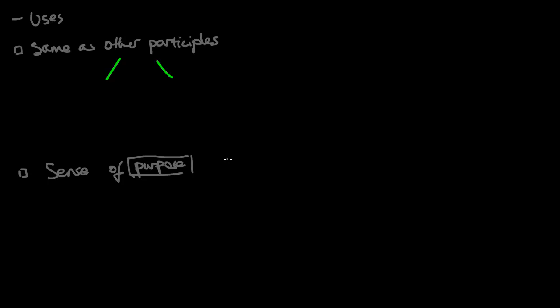So the uses are identical to those of the other participles. Remember, the only difference is in terms of tense. So we've already discussed the attributive and the circumstantial, extensively. So those are going to be the two uses. One, circumstantial, and the other, attributive. Okay, so why don't we have a little example of that?